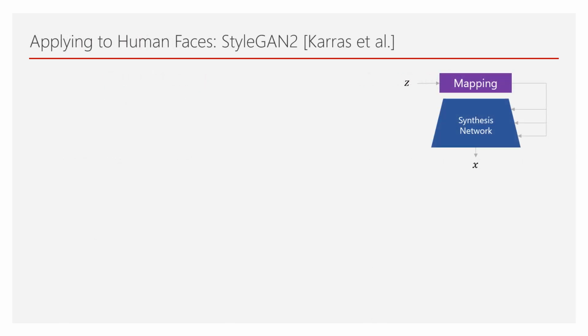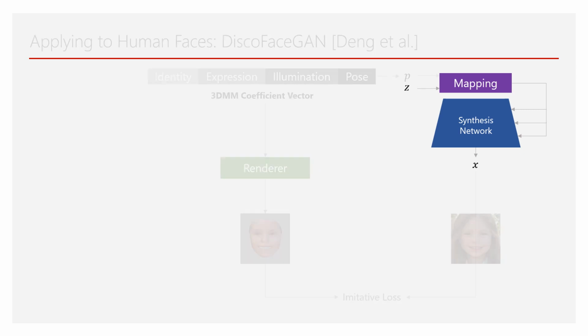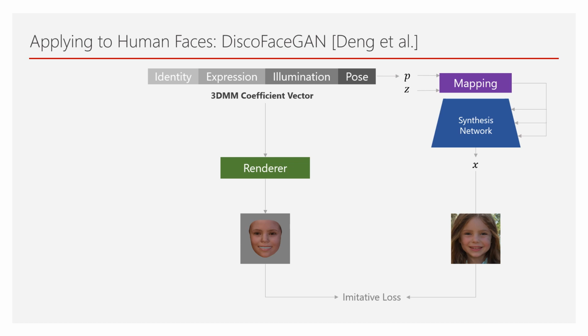Let's apply this to human faces. The unconditional StyleGAN 2 takes noise Z and turns it into a sample X. DiscoFaceGAN conditions StyleGAN on a 3DMM, which is a multilinear model from computer graphics over identity, expression, illumination, and pose.